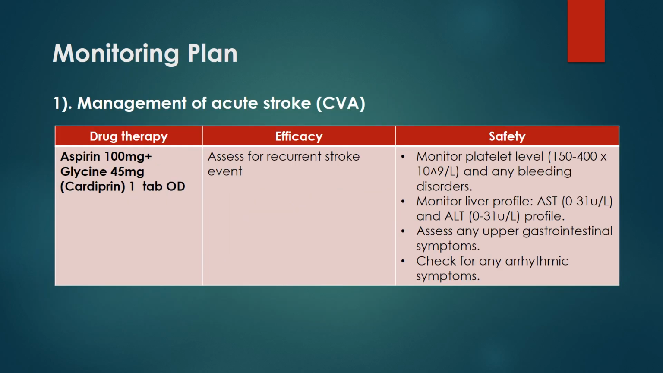Next, for the monitoring plan, in managing acute stroke or CVA in this patient, aspirin was given to prevent recurrent stroke events. So for efficacy monitoring, just assess for recurrent stroke events, and for safety monitoring, we have to monitor the platelet level since this is an antiplatelet drug. Also, we have to monitor the liver profile as this drug is mainly metabolized by the liver, and assess any upper gastrointestinal symptoms and also any arrhythmic symptoms.